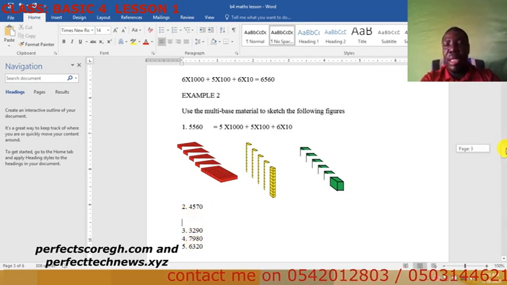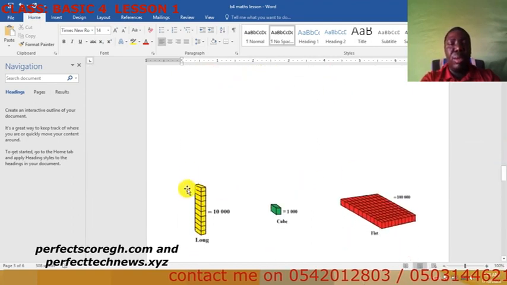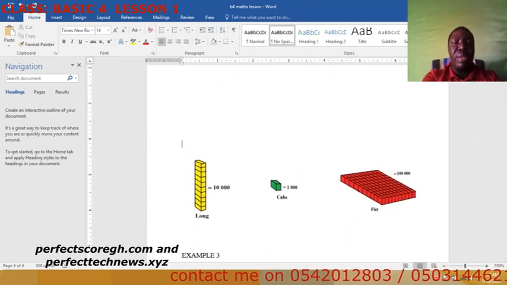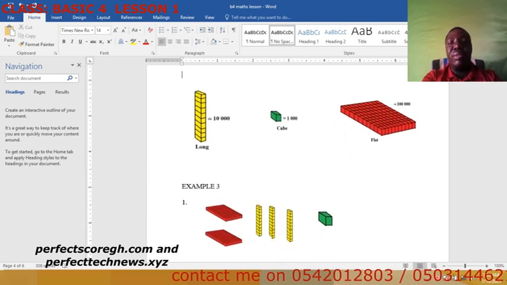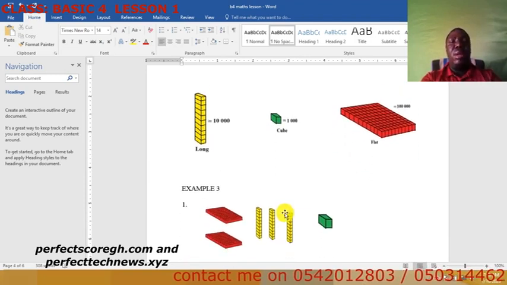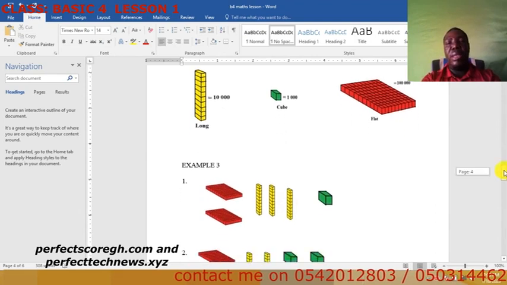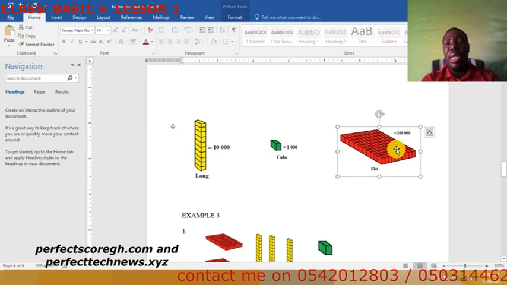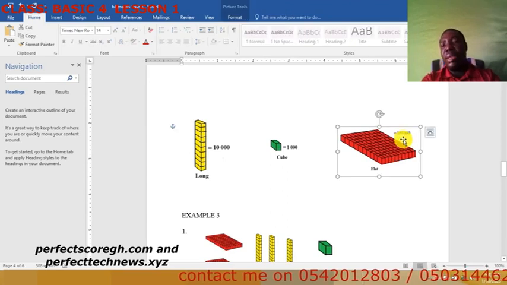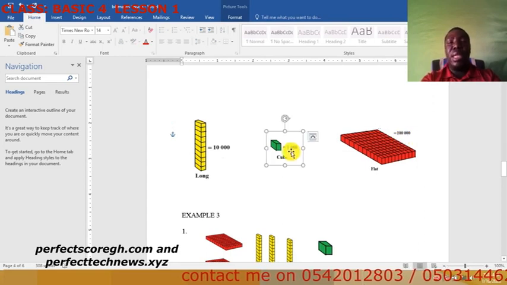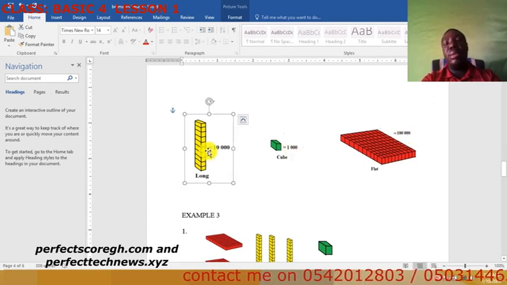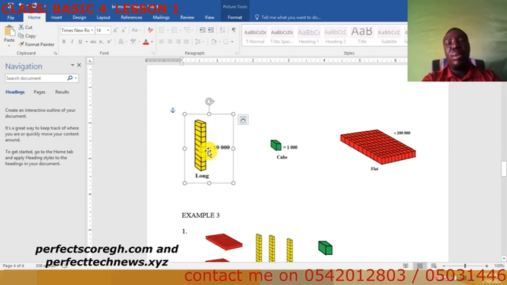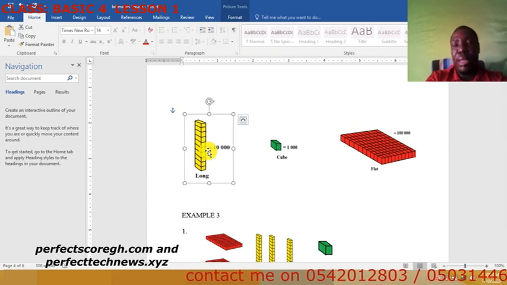Now let's move on to the next one. Next one, you are using a different format for the flat, a different one for the long, and a different one for the cube. So first one, remember that we had the flat as 1000. Now the flat is 100,000. Here the cube is 10,000, and this one is 10,000. Remember that.